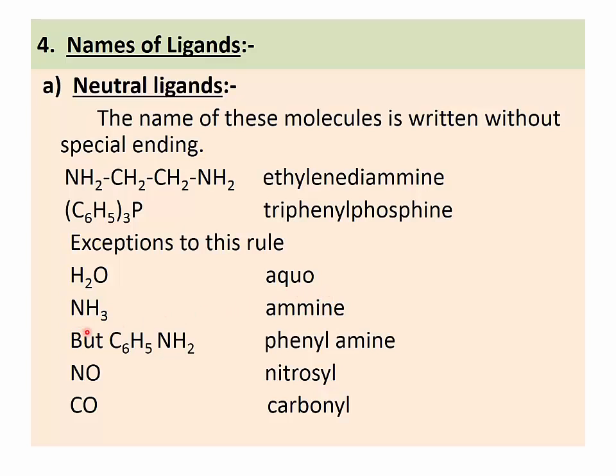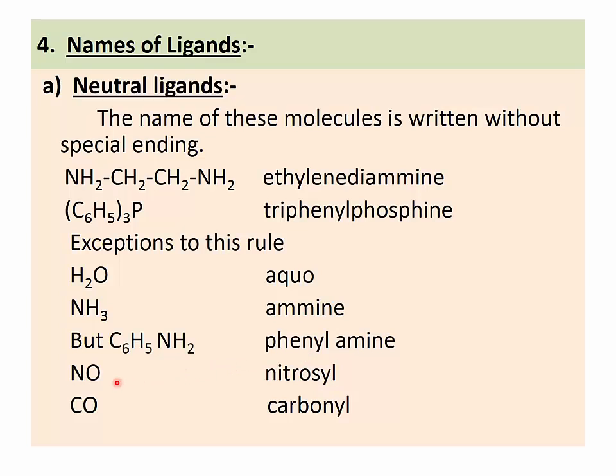If NH3 acts as a ligand in a complex, then it is called ammine. Double M is written, mind well. But in the case of C6H5NH2, the name of this ligand is written as phenylamine. Here single M is used for the amine group.